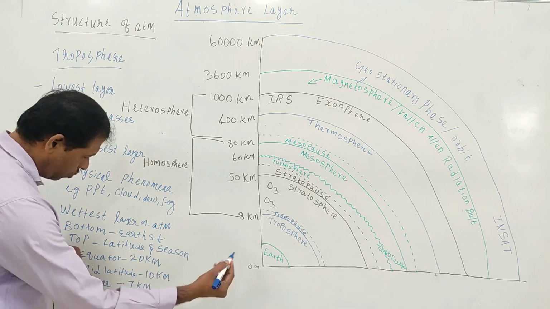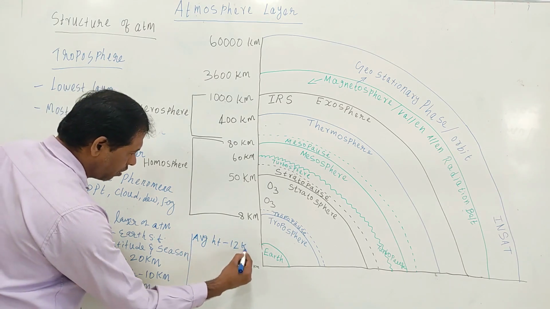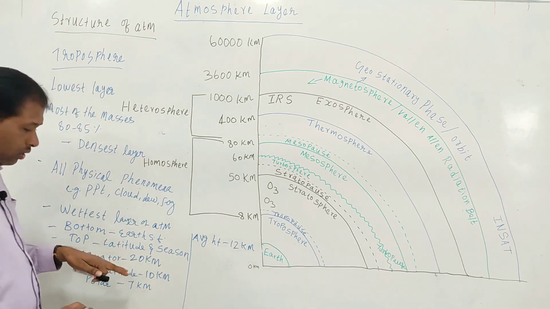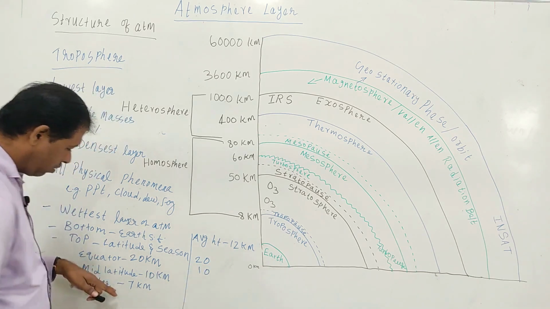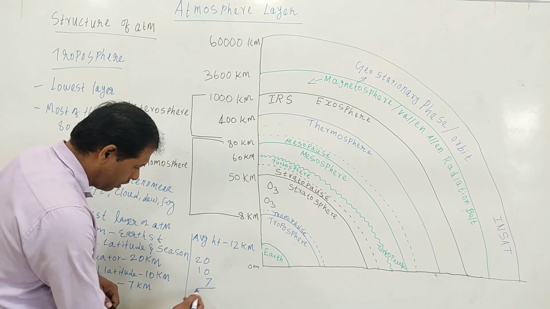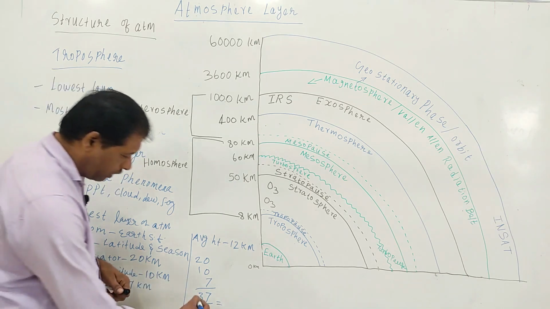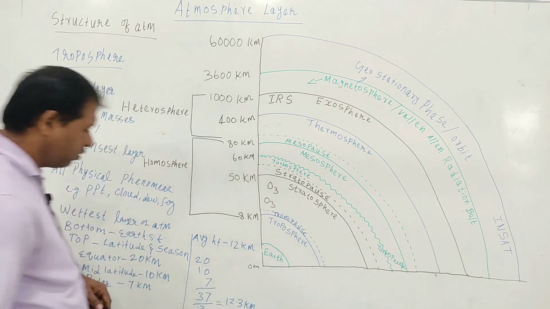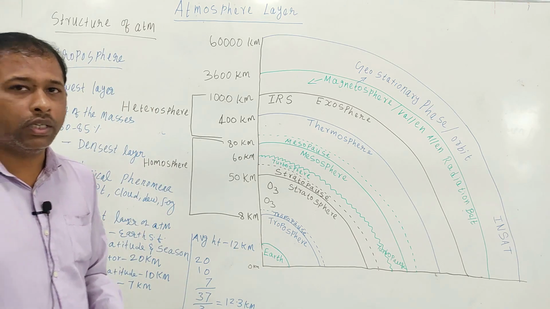How? At the equator 20, at mid latitude 10, and at the polar region 7 kilometers. If you divide by 3 and take the average, we get 12.3 kilometers. So the answer is 12 kilometers.